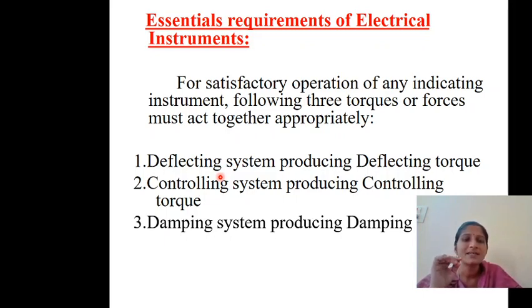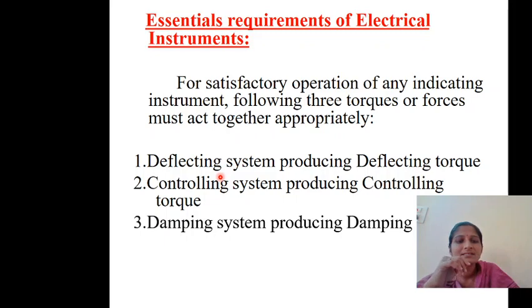The second one is the controlling system. Controlling system means when the pointer starts moving, you should stop the pointer at a particular correct reading. For that you need to provide a torque opposite to the deflecting torque. If the deflecting torque is in this direction, then the controlling torque should act in the opposite direction, but with the same magnitude. Under this controlling torque, there are different methods which we will be discussing in the next class.